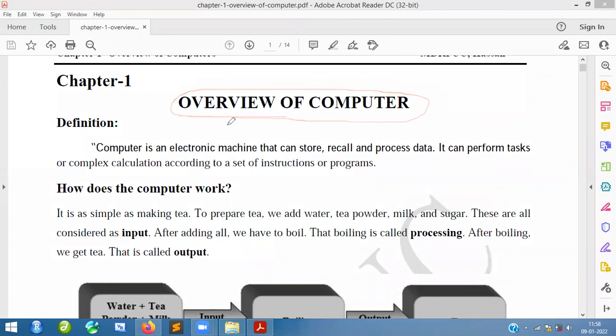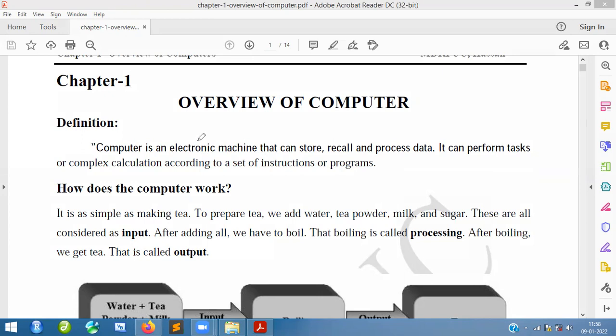What are the things that are there in the computer? Everything we are going to see. So see the definition first. We will see the definition of computer. Computer is an electronic machine that can store, recall, and process the data. It can process tasks or complex calculations according to a set of instructions or programs. It says that very clearly.